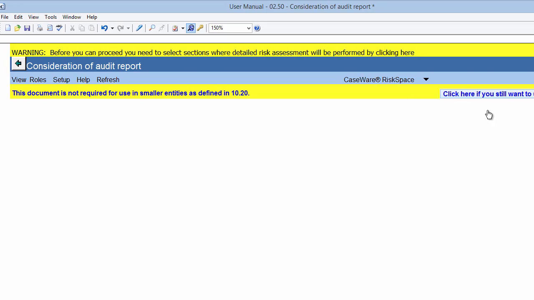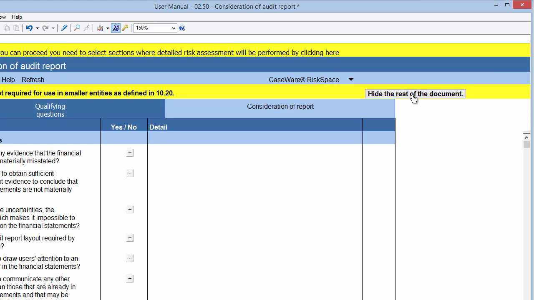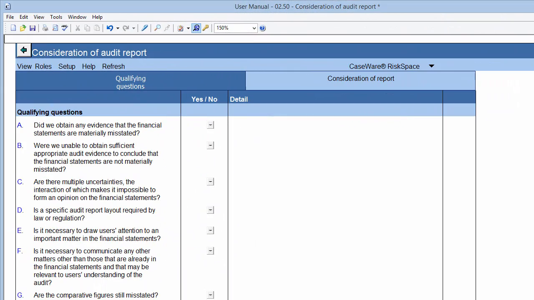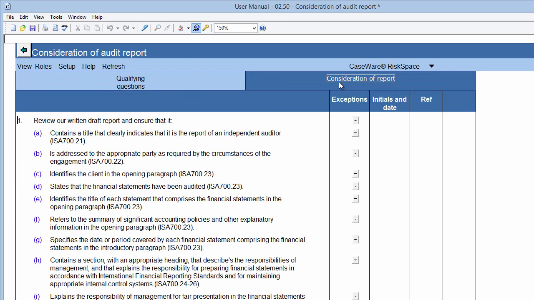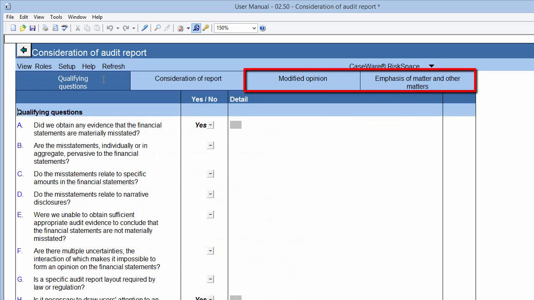This document is not mandatory for small engagements, but can be enabled by clicking on this icon. It will then have the same format as that for large engagements. The document is divided into different tabs to assist you in formulating an appropriate audit report. These tabs are Qualifying Questions and Consideration of Report. Two further tabs named Modified Opinion and Emphasis of Matter and Other Matters will be activated depending on your answers to questions on the Qualifying Questions tab.